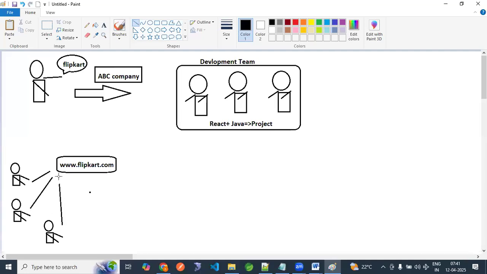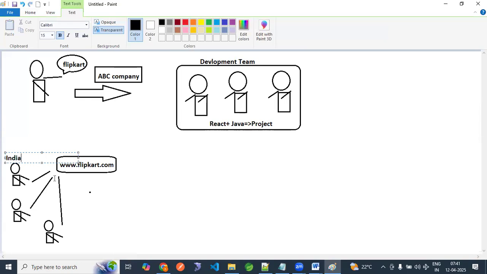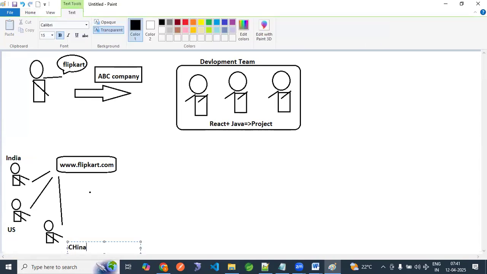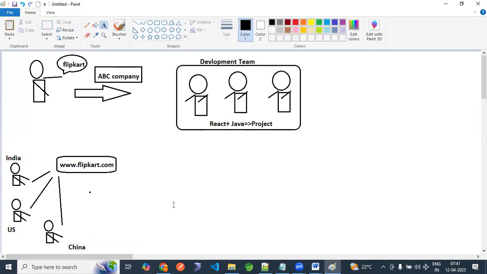But how will this application come into the picture? By writing the code only? No, right? If you write the code on our laptop, how will it be used by different people? These people are in India, these in the US, these in China. So the application should be deployed on a cloud server, right? How will they manage that? So DevOps, IT operations come into the picture.